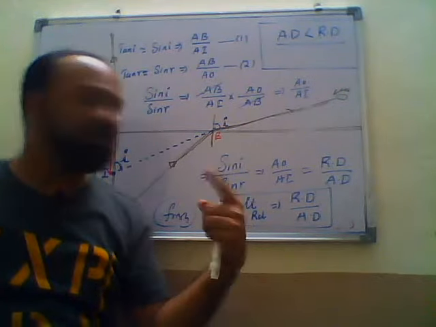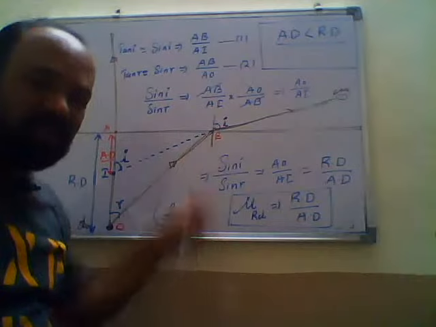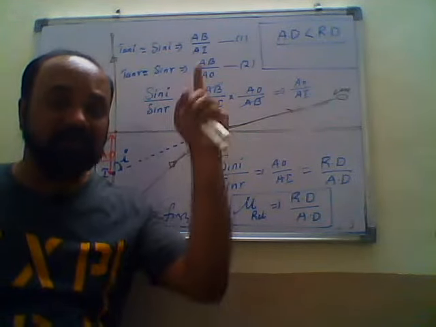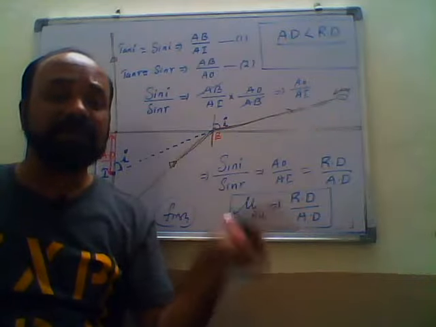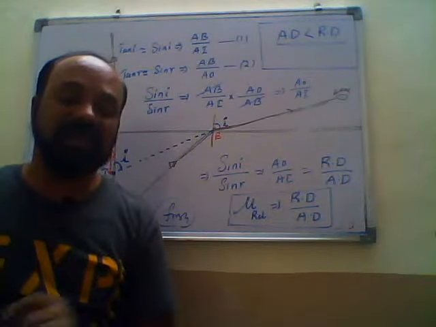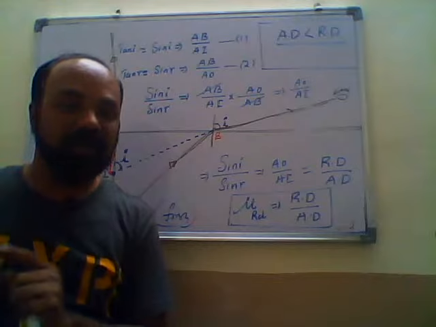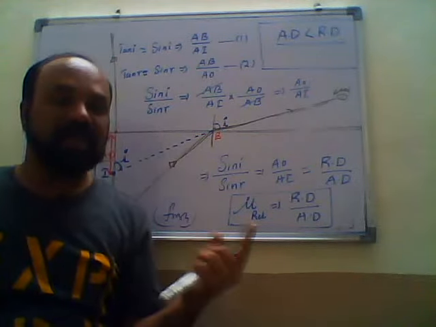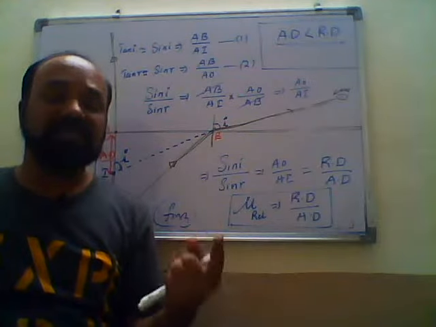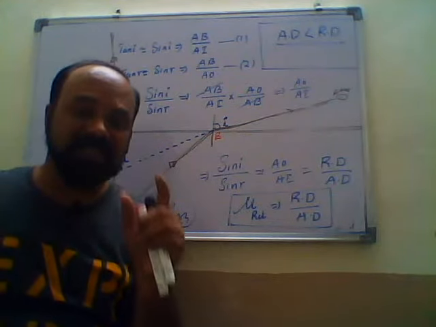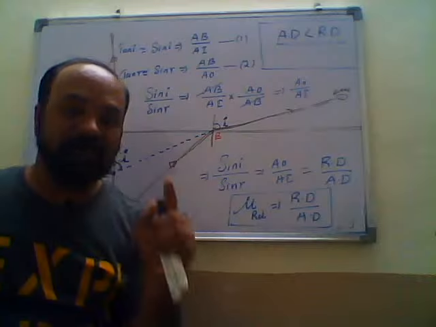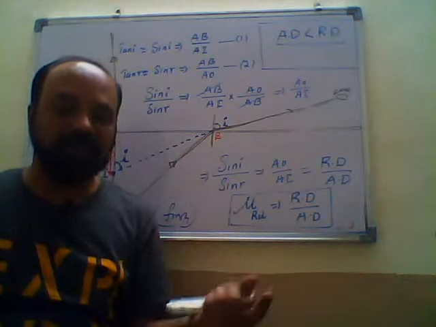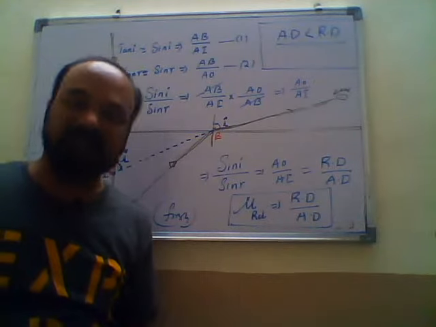If they give the depth of the sea, or the depth of the river, as 10 centimeters or 20 centimeters, for the bird it always appears less than 10 centimeters. I hope you understood. For the bird, the fish always appears less than the original distance. If the original distance is 10 meters, for the bird it appears less than 10 meters, maybe 9.5, depending upon the relative refractive index value.